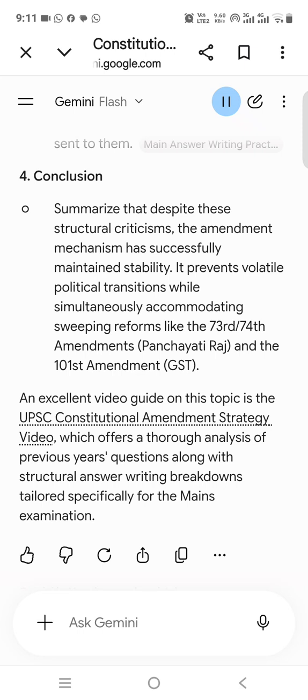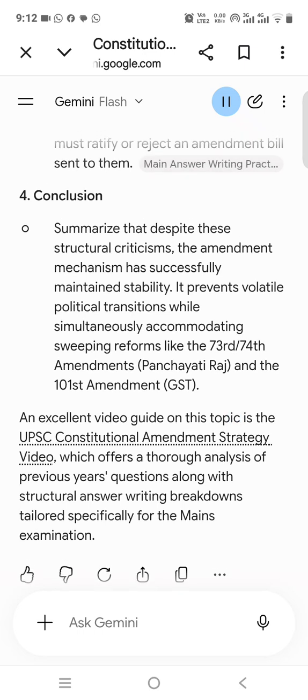3. Body paragraph 2, why the amending power cannot be made absolute. The Minerva Mills case, 1980, the Supreme Court struck down clauses of the 42nd Amendment that sought to give Parliament unlimited power. The court explicitly noted that a limited power cannot be used to convert itself into an unlimited one. Judicial review. Under Article 13 and the Basic Structure Framework, judicial review is an essential tool to ensure that legislative overreach doesn't dilute democratic frameworks, federalism, or secularism.